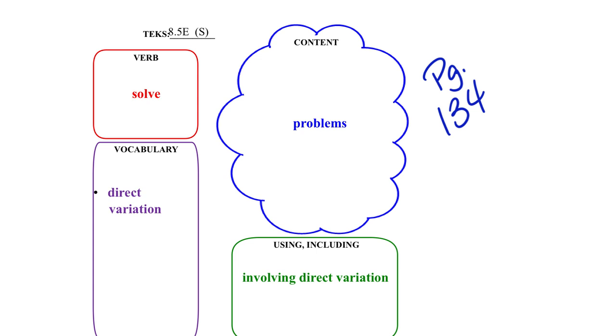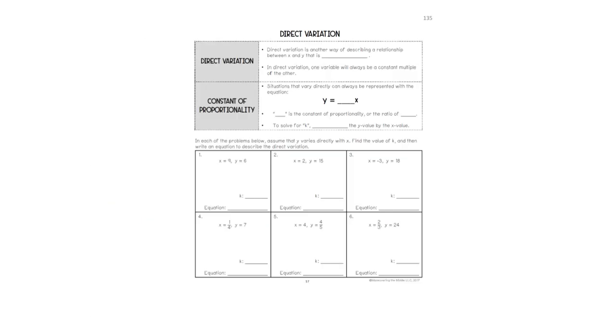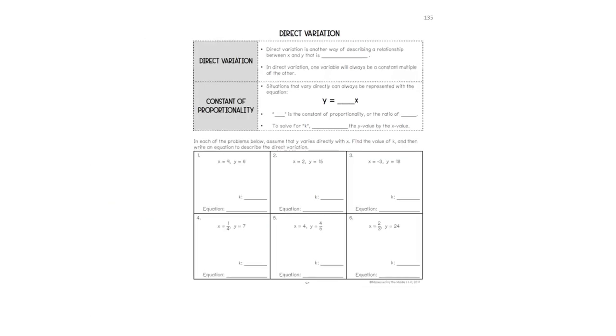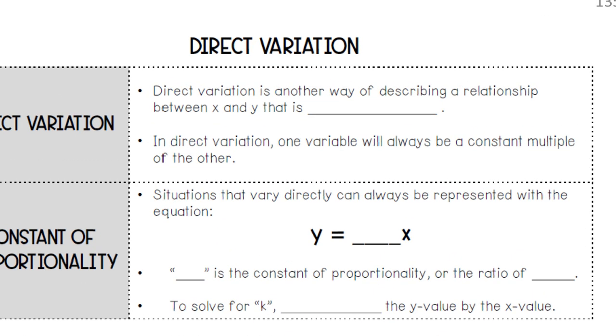So what does this mean? There is no b. This is y equals kx or y equals mx. So direct variation is another way of describing a relationship between x and y. That is what? If I can straight up divide it, what do I know about this? Is it proportional or not proportional? Proportional. Good job, y'all.